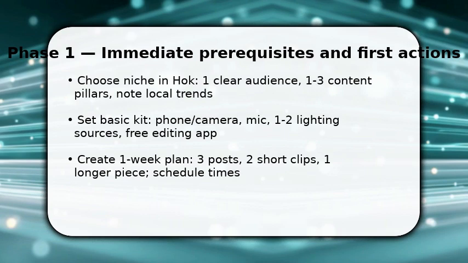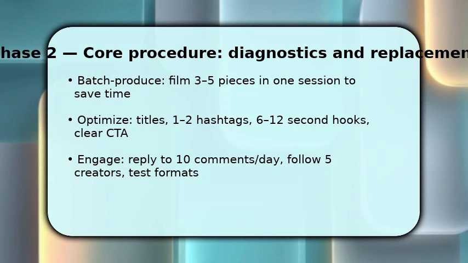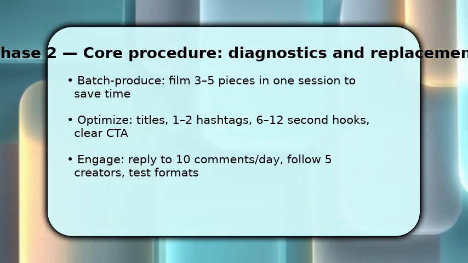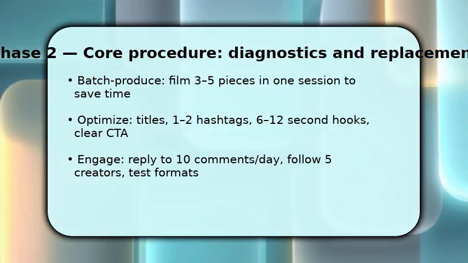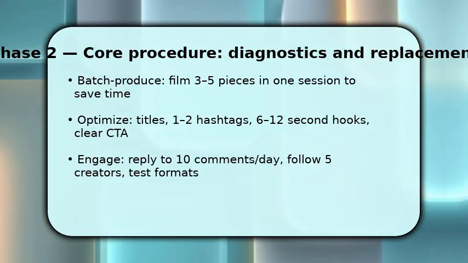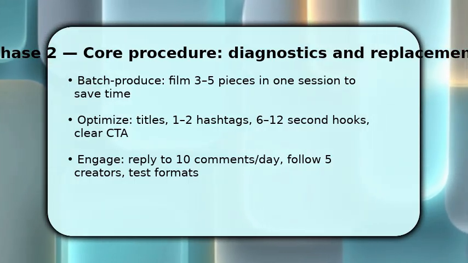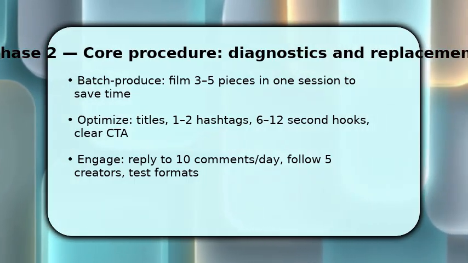Now you move into steady production and growth tactics. Batch produce 3 to 5 pieces in one session to reduce setup overhead and keep momentum. When editing, craft a 6 to 12 second hook, optimize titles, and use 1 to 2 focused hashtags so discovery improves. Once done, include a clear call to action to boost engagement.